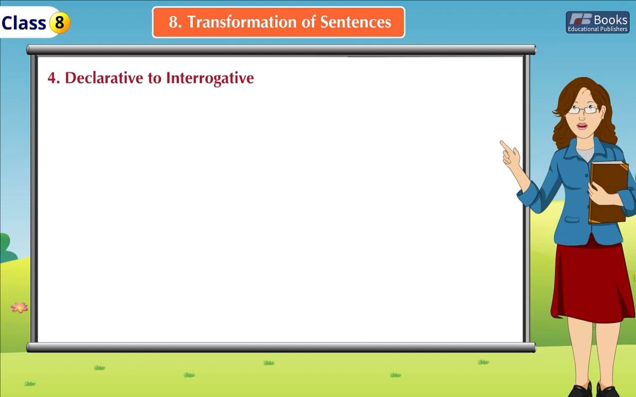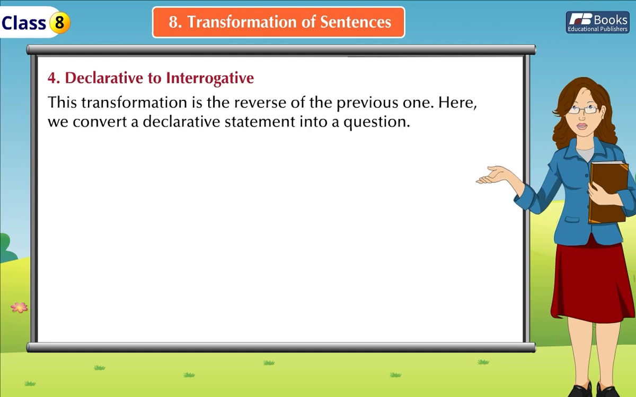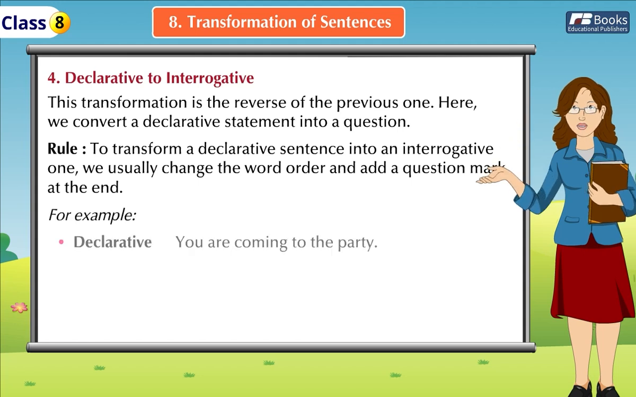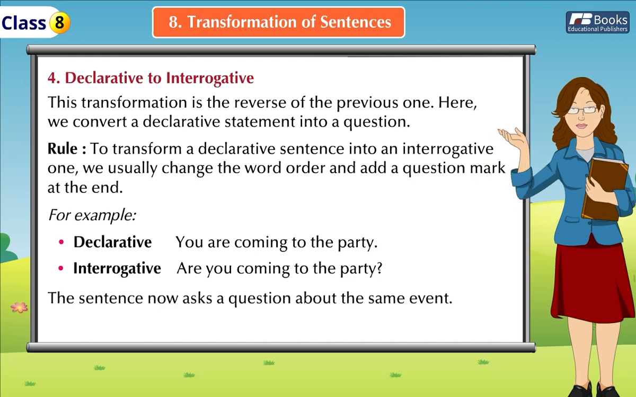Fourth, declarative to interrogative. This transformation is the reverse of the previous one. Here, we convert a declarative sentence into a question. Rule: to transform a declarative sentence into an interrogative one, we usually change the word order and add a question mark at the end. For example, declarative: You are coming to the party. Interrogative: Are you coming to the party? The sentence now asks a question about the same event.